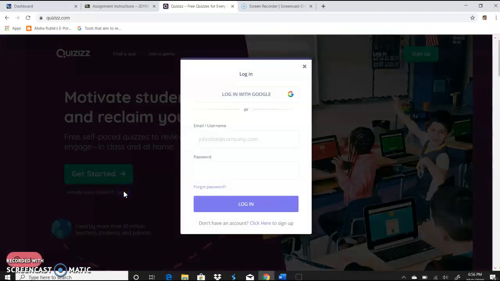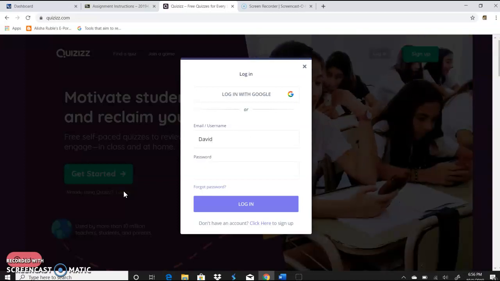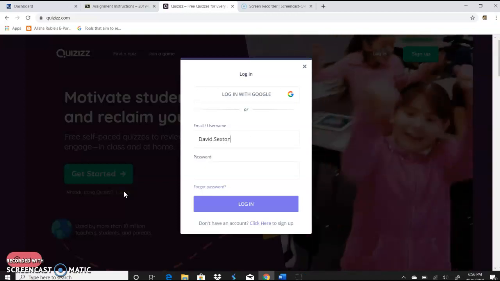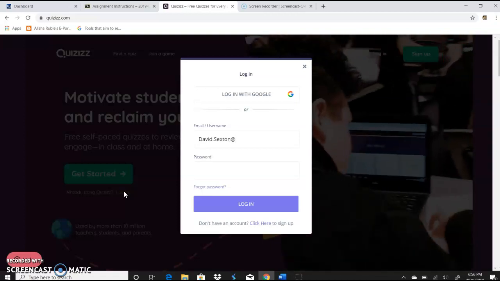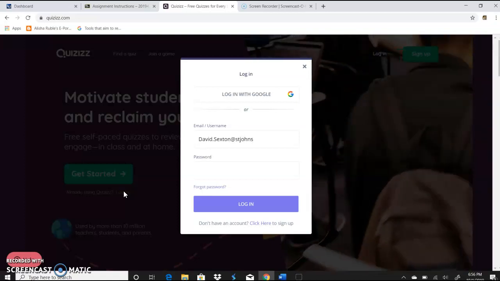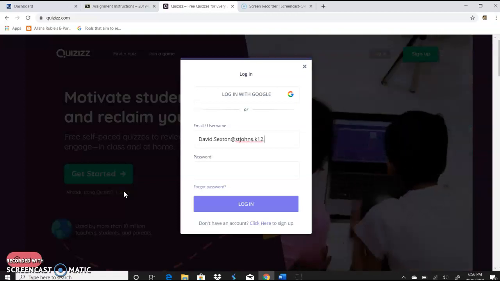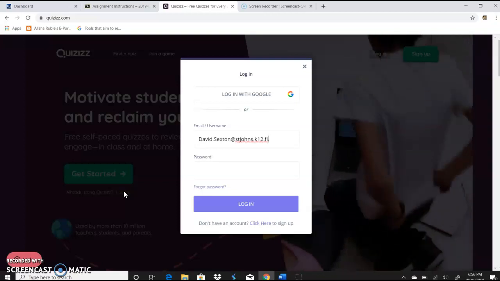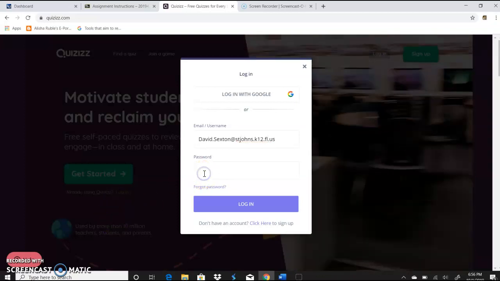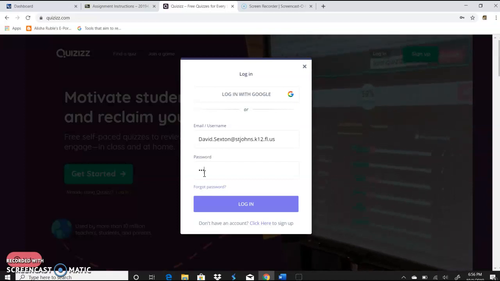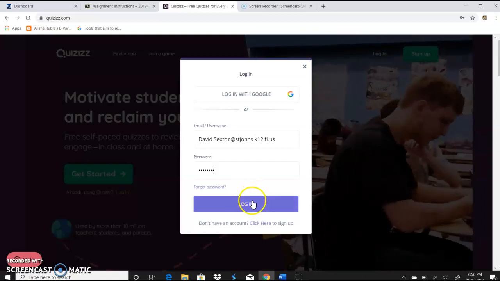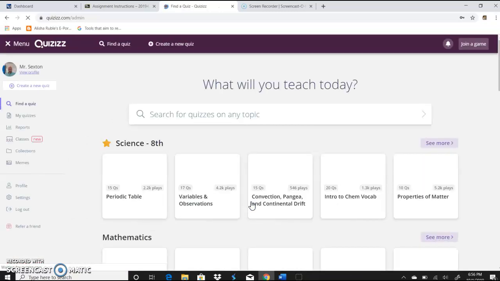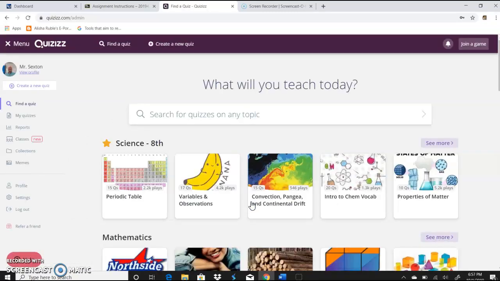Quizizz is a program designed to allow you to create online quizzes that your students can take and then get a quick, ready assessment provided right back to them. They can get immediate feedback on their success. It also allows them to compete against fellow classmates, and by competing against fellow classmates, it keeps them on task and gets their competitive juices flowing, gets them to want to work one against another.